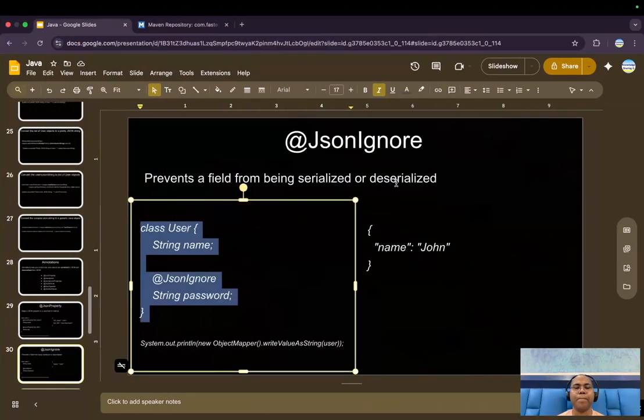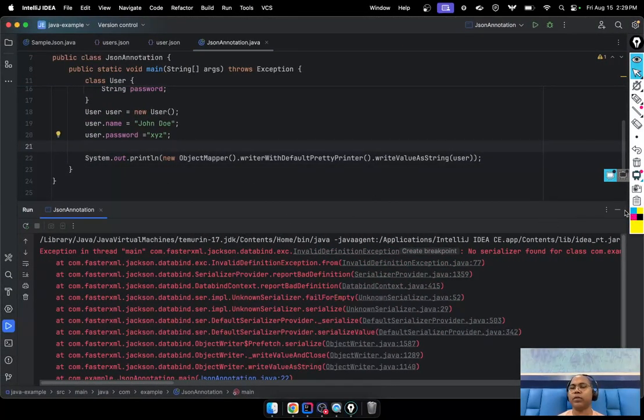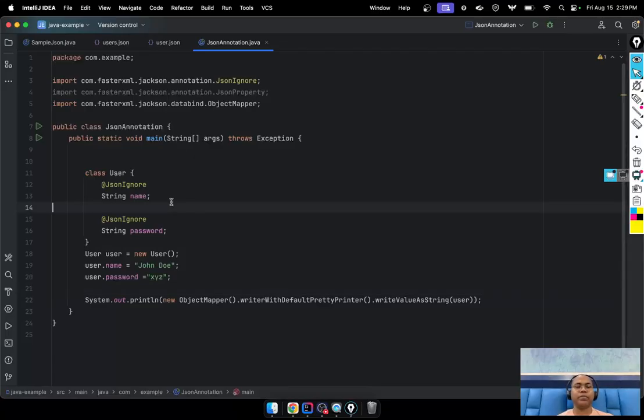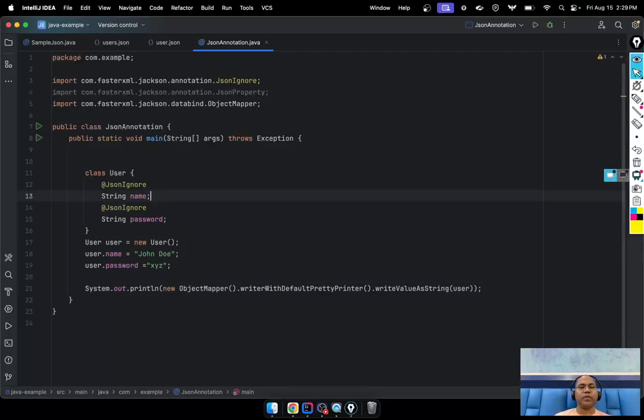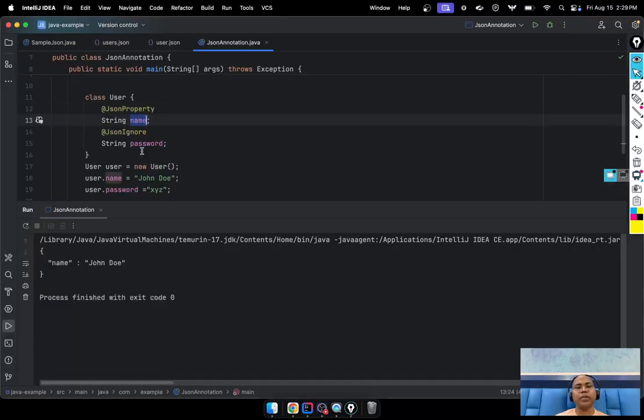JSON property. That means here the objective is that it should ignore. So notice this is JSON property. Here's a JSON ignore.